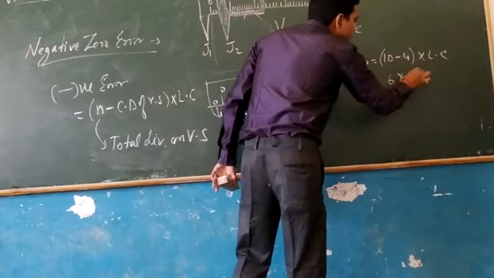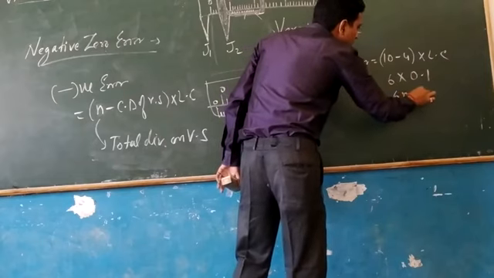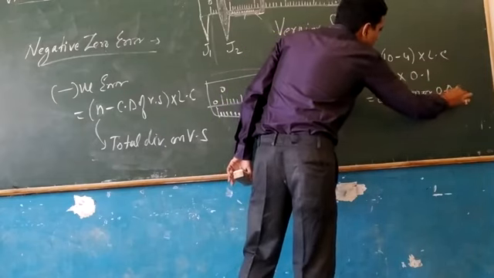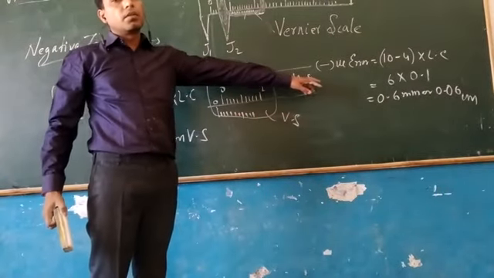So it will come 6 into 0.1, so 0.6 millimeter or 0.06 centimeter, and this value we will add to the final measurement.